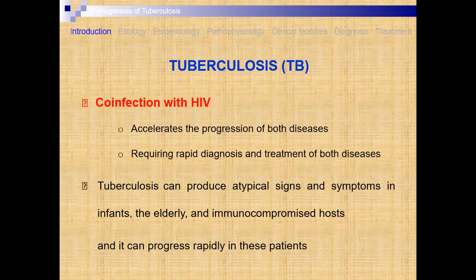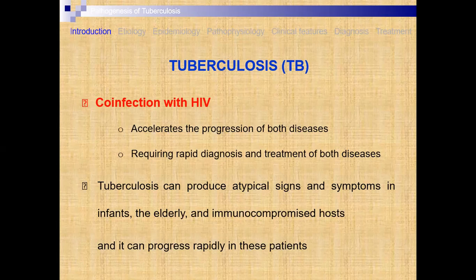Now, co-infection with HIV. If TB occurs along with HIV infection, then there is a synergistic effect toward the death of the patient, because in HIV, the human immunodeficiency virus, the immune power goes on decreasing, so the body becomes a very good medium for the growth of TB, and this causes much more spreading of the disease in the HIV patient's body.